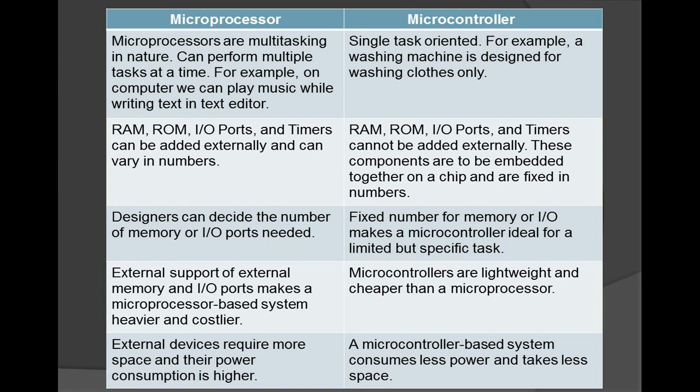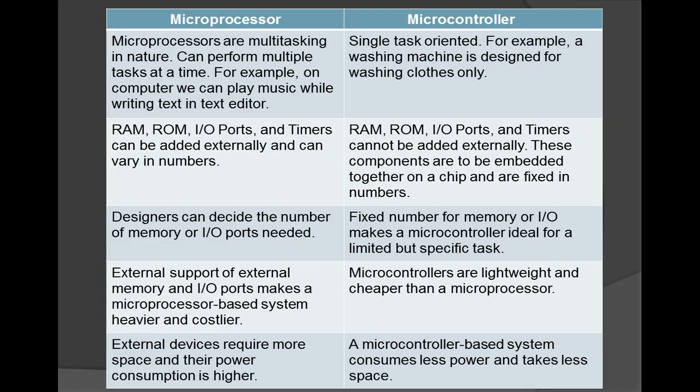Let us see what is the difference between microprocessors and controllers. Microprocessors are multitasking in nature and can perform multiple tasks at the same time. For example, a computer can play music while we edit and write some content simultaneously. Whereas a microcontroller is single task oriented. For example, a washing machine is designed only for washing clothes, right? You cannot add some other application to this washing machine. So let us see the second difference in the microprocessor.